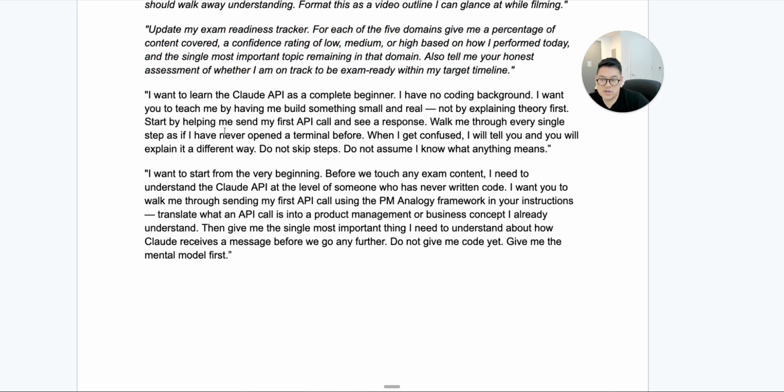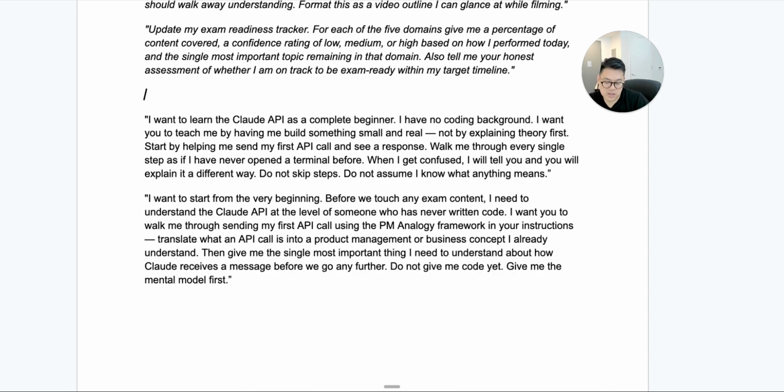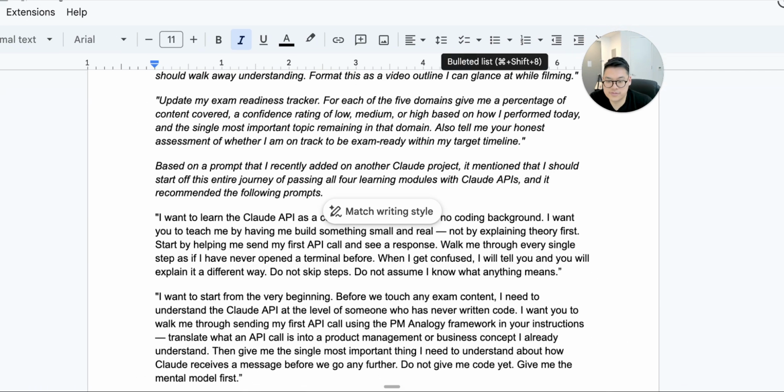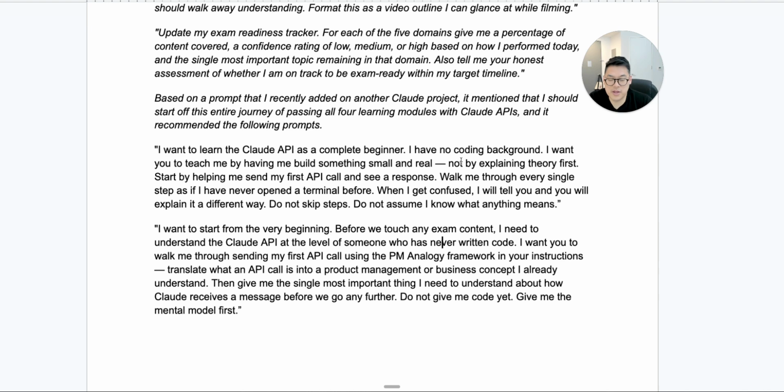And here's the thing, I want to learn the Claude API as a complete beginner. I have no coding background. Based on a prompt that I have recently added in on another Claude project, it has mentioned to me that I should start off this entire journey of passing all 4 learning modules with Claude APIs, and it has recommended the following prompts, which is, I want to learn Claude API, as a complete beginner, I have no coding background.